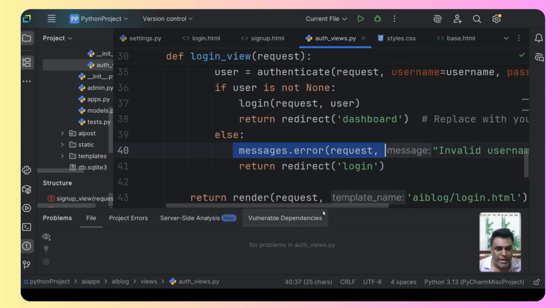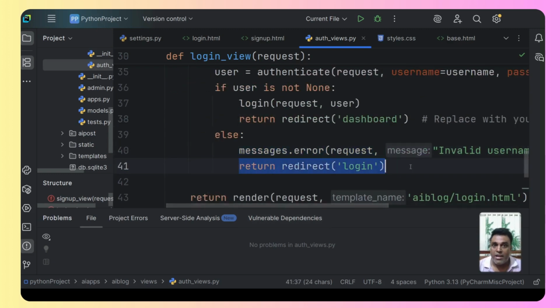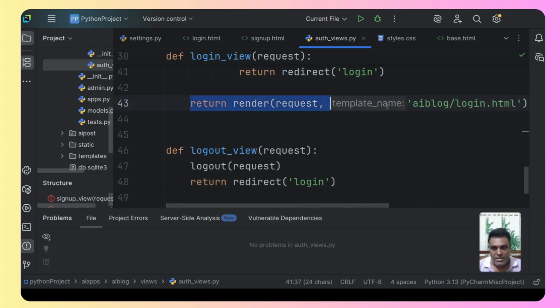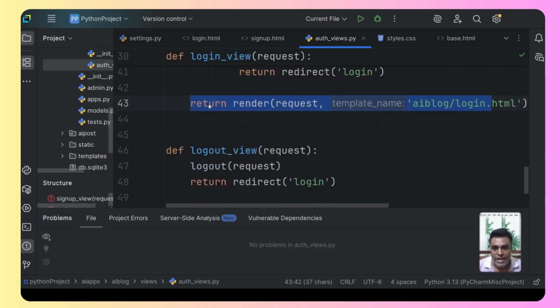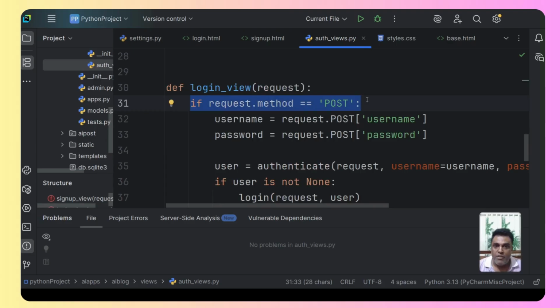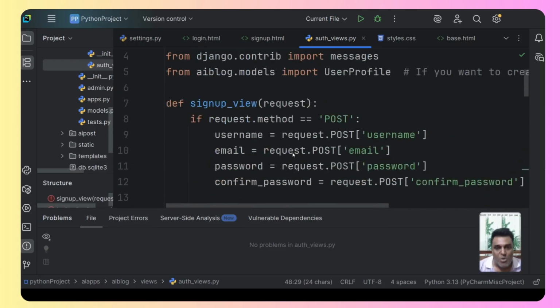Else, there will be an error message, invalid username or password, and we will redirect again to the login form. And this again we require at the end in case this is a get request. So the first time I use it, the login form will be displayed. That is the get request, so this is what will get executed. This entire if statement will get skipped because it is for the post request. Please remember that this is how the code is working. And then this is a logout view. Simply we are using the logout function of Django and we will redirect to the login form. Okay. So this is the code.